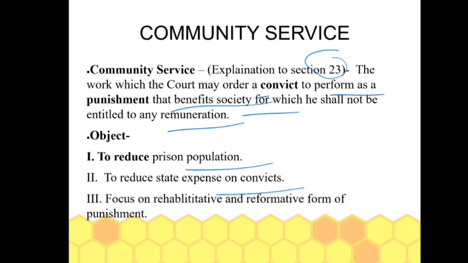Third is to focus on rehabilitation and reformative forms of punishment. By ordering community service, which is not punitive, it will definitely be a reformative step for their rehabilitation. That is the object of introducing this new kind of punishment in the BNSS.